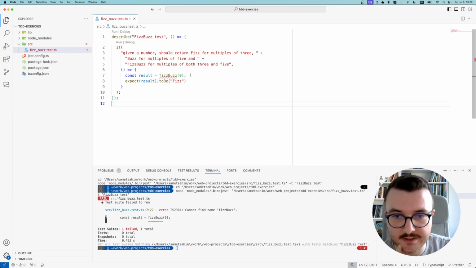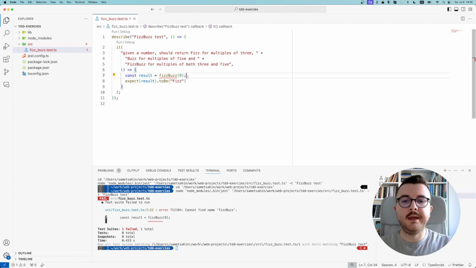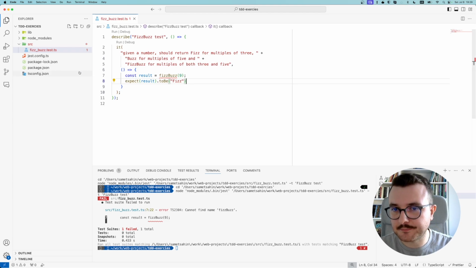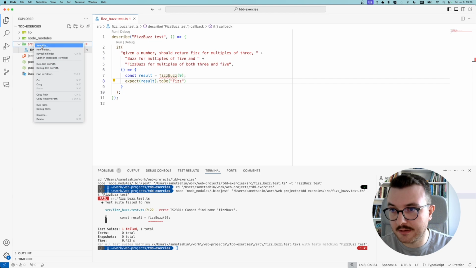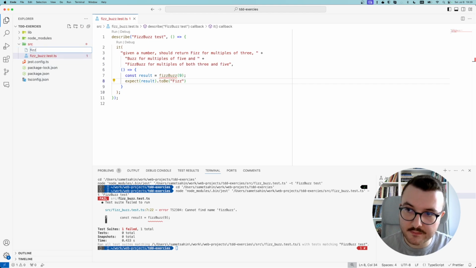So we have a failing test. The next step is to make this test pass. Whatever you do, just make changes and make the test pass. First, we need to define this function.